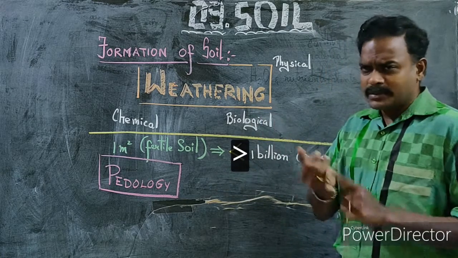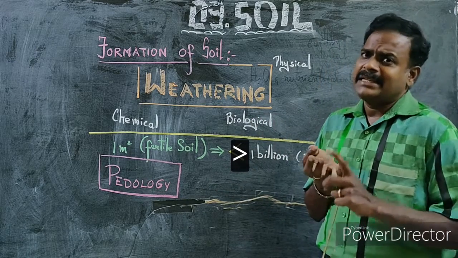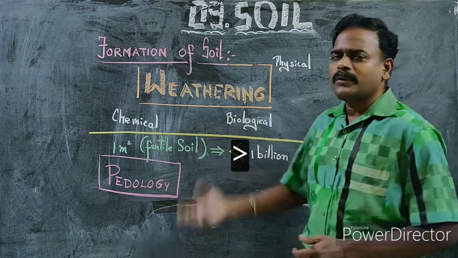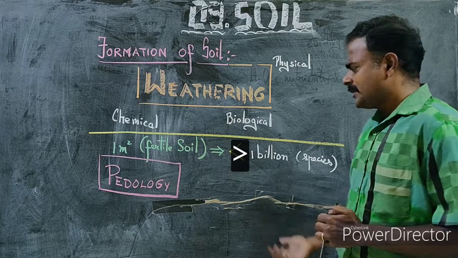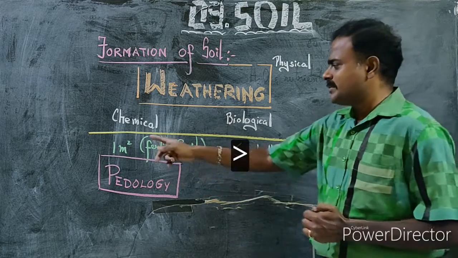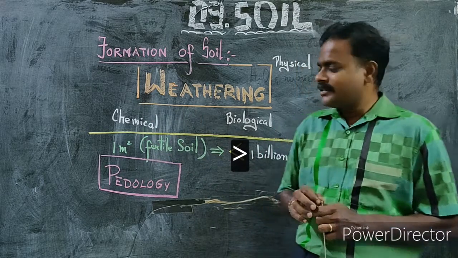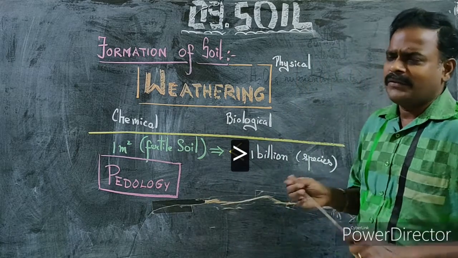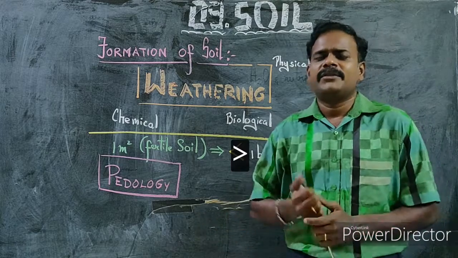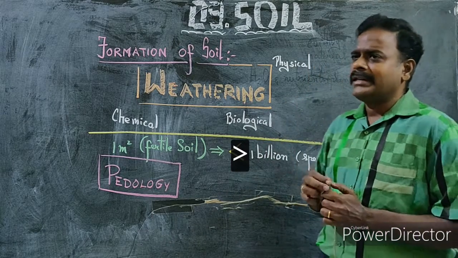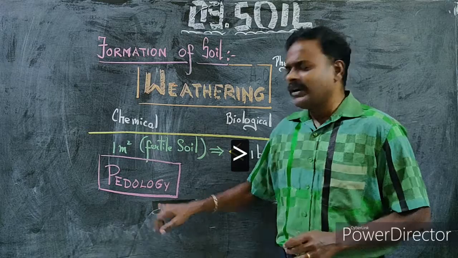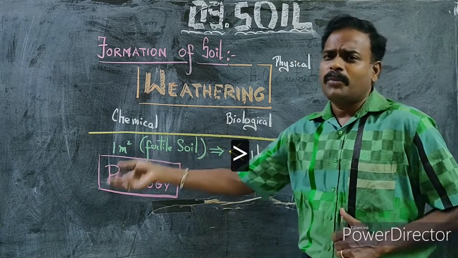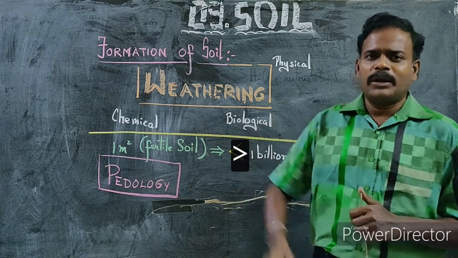That includes microorganisms, maybe insects, worms, etc. So put together, you will find more than 1 billion different species of living organisms in 1 square meter of fertile soil. The study of soil is called pedology. We have different types of study, study of water, study of space, and like that, the study of soil is called pedology. All these are important points which might be asked in 1 mark questions.